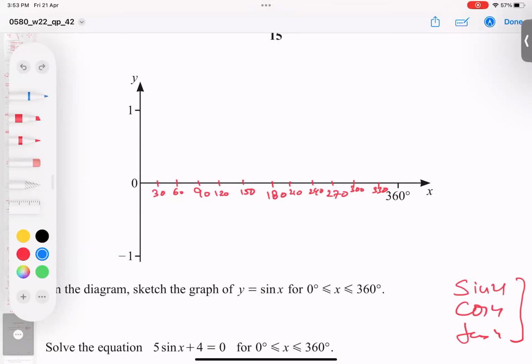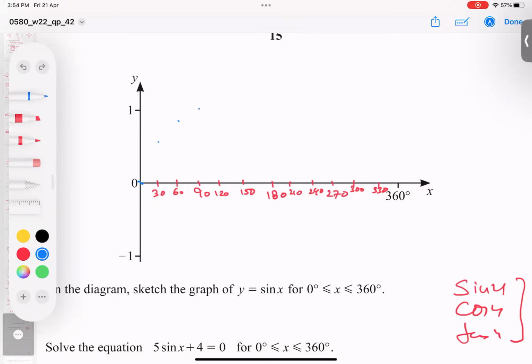I will plug in 0 in the place of x, I get 0. I plug in 30 in the place of x, I get a half. Half is where? Here. When I plug in 60, sine 60 is coming 0.866, somewhere close here. Here. Sine 90, plug in 1, so at top.